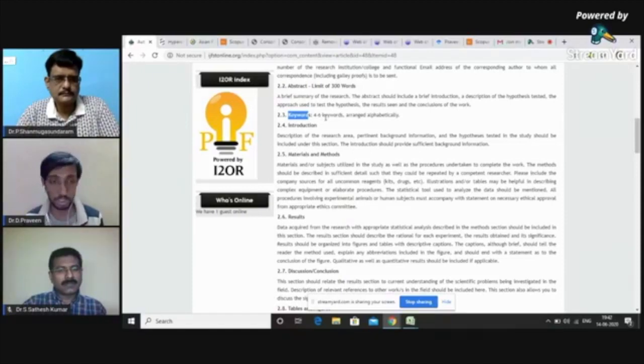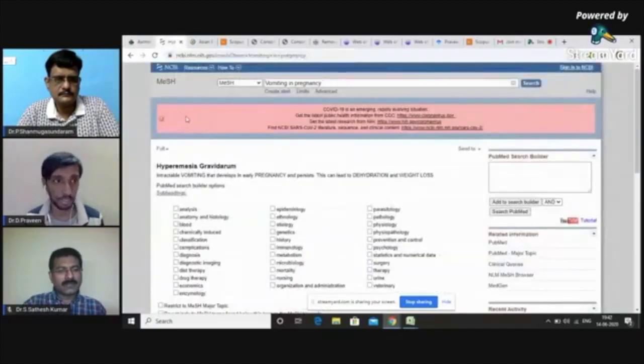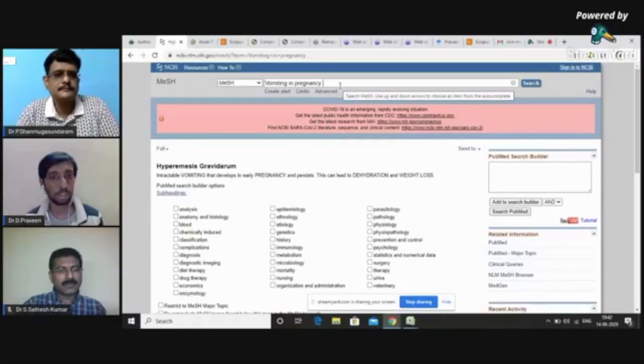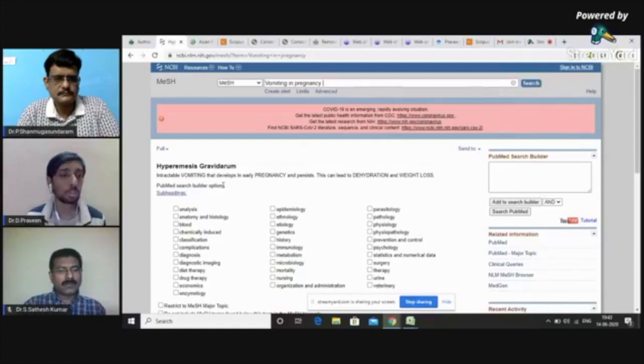Once your paper gets published, it is depending upon the keywords that your paper can be viewed by other researchers. So always choose keywords from something called Medical Subject Headings. You can see this is the Medical Subject Headings website. It is a PubMed based website. This is like a thesaurus or dictionary type website for biomedical sciences as well as life sciences. Here you can enter the topic you are interested in. For example, I have written vomiting in pregnancy. The suitable keyword for me will be hyperemesis gravidarum.